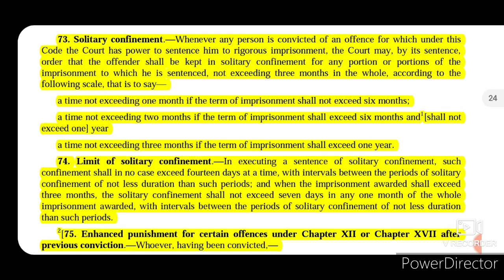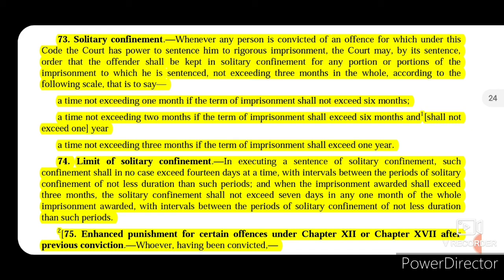But the limit of solitary confinement at a time will be 14 days, not more than that, with intervals between periods of solitary confinement of not less duration than such periods. And when the imprisonment awarded shall exceed 3 months, the solitary confinement shall not exceed 7 days in any 1 month of the whole imprisonment awarded, with intervals between the periods of solitary confinement of not less duration than such period.